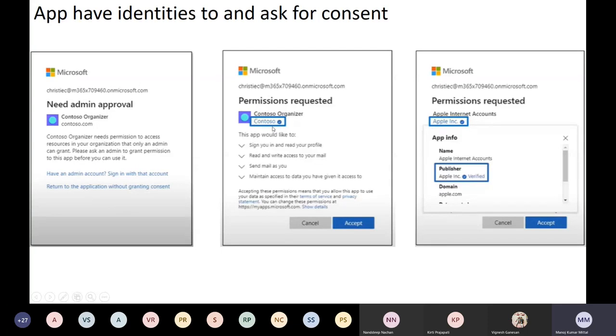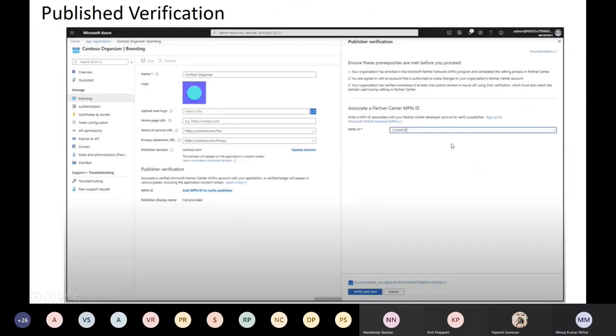It gives more confidence to the users who are going to use the application: who the publisher is, whether it's certified or not. They have added the blue check mark here. It says this is the certified owner of the particular application. If we need to see the information, we just click it here and we'll get more detail on who the certified owner is for this application. So this is a new release, new features they have released.